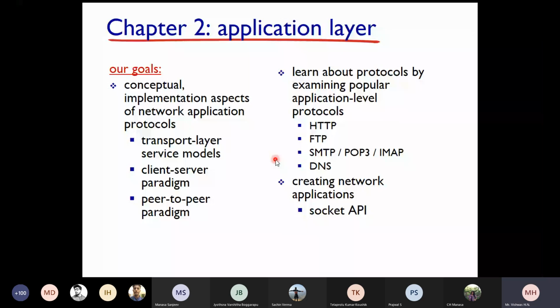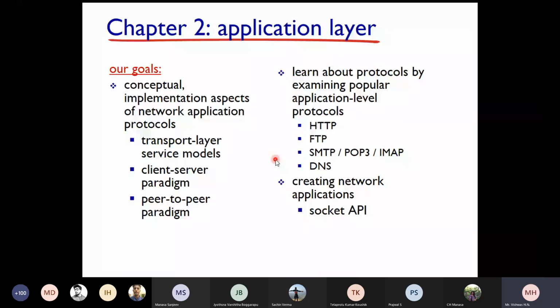Okay, what you said is right. In the client server approach, there is a centralized server. Every client will send a request to the server, and the server will accept that request and send a response to that particular client. In the peer-to-peer approach, there is no centralized server as such. Every peer or every node can act as a server at some point of time, and as a client at some other point of time. That's about client server and peer-to-peer approaches.